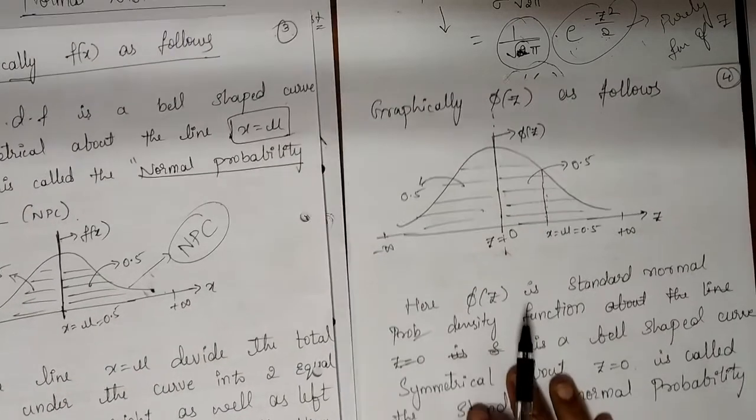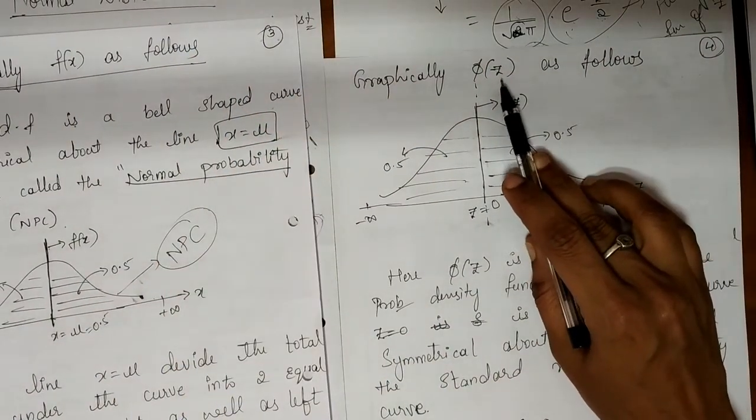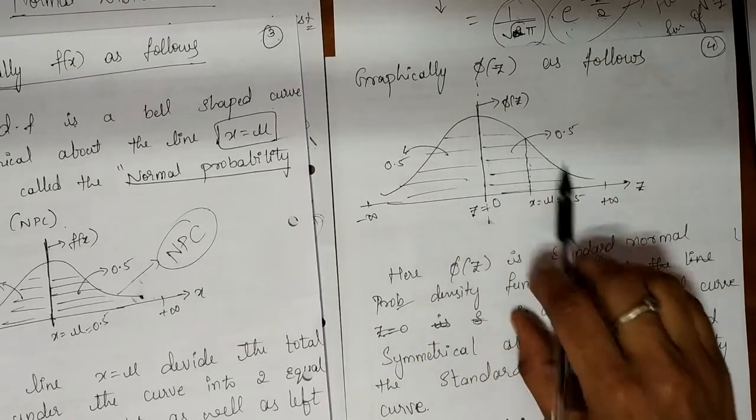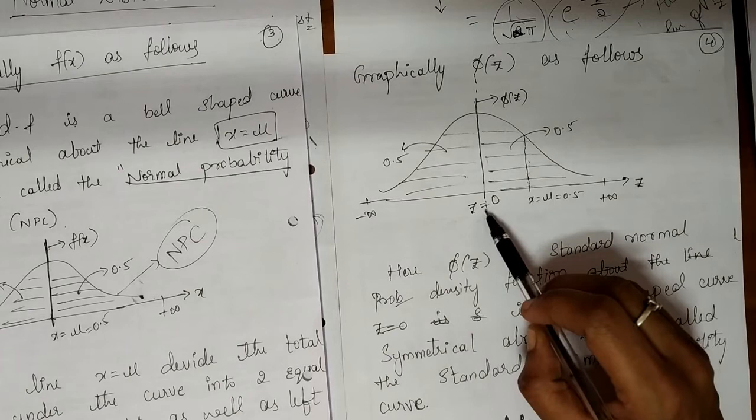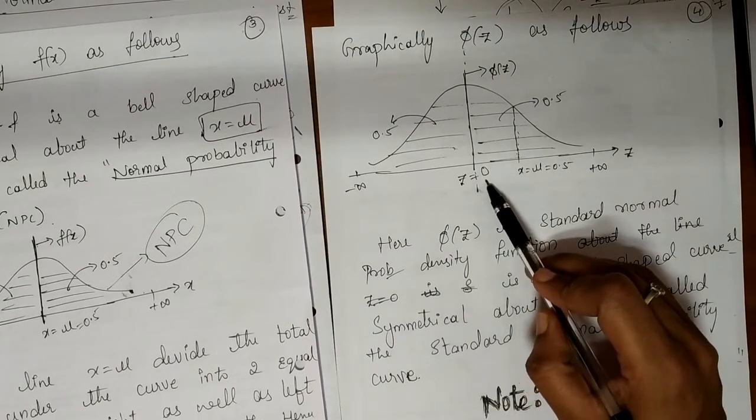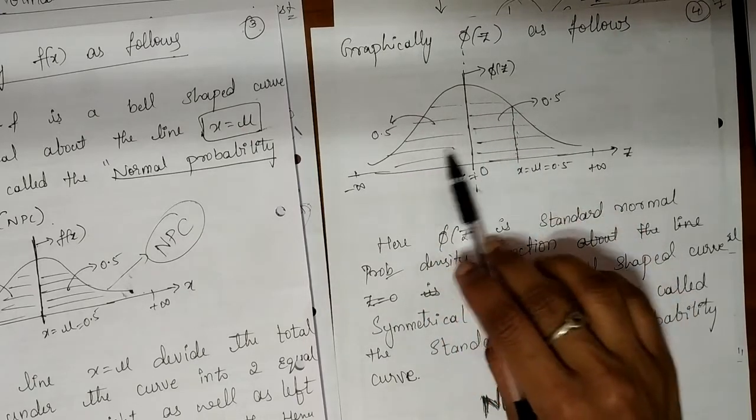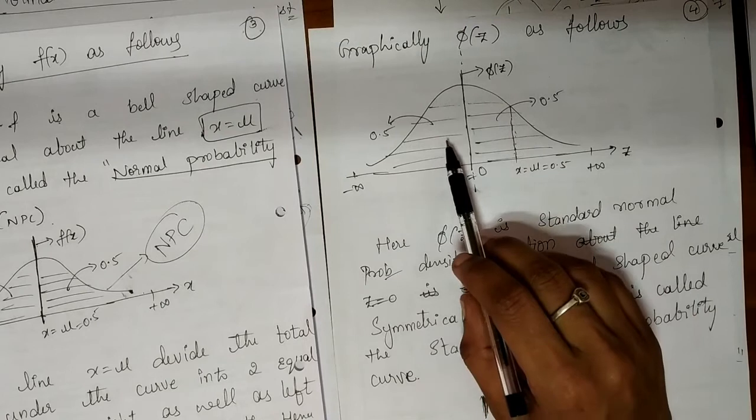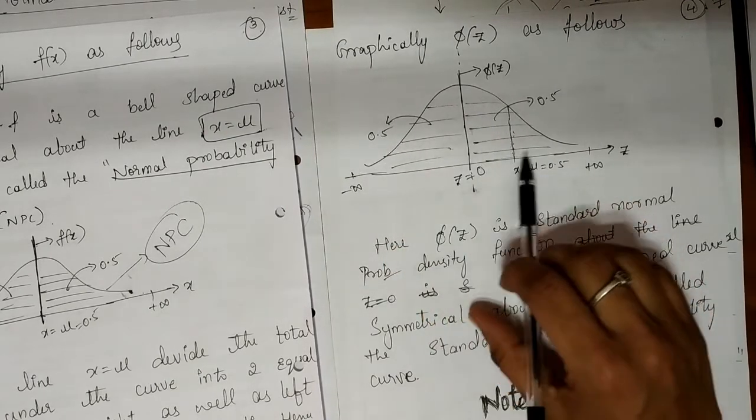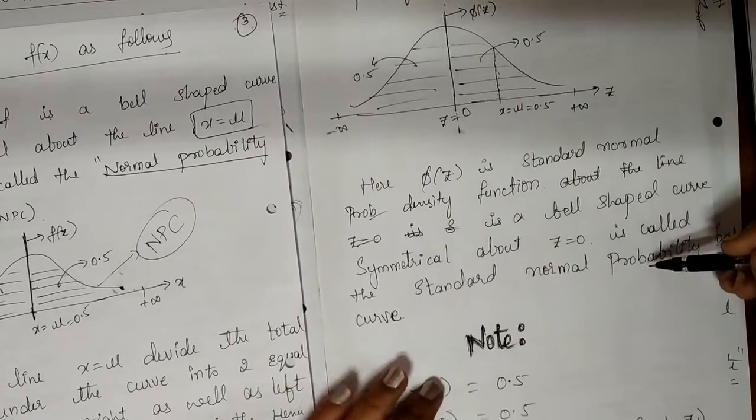and when you sum it, it will give you 1. Similarly, for phi of z, the standard normal probability density function, if we draw it under the graph, it will be a bell-shaped curve again, symmetrical about the line z is equal to 0. Again this z is equal to 0 line will divide the total area under the curve into exactly two equal halves. The total area to the left-hand side will be 0.5, the total area to the right-hand side will be 0.5, and their sum will give you 1 again.